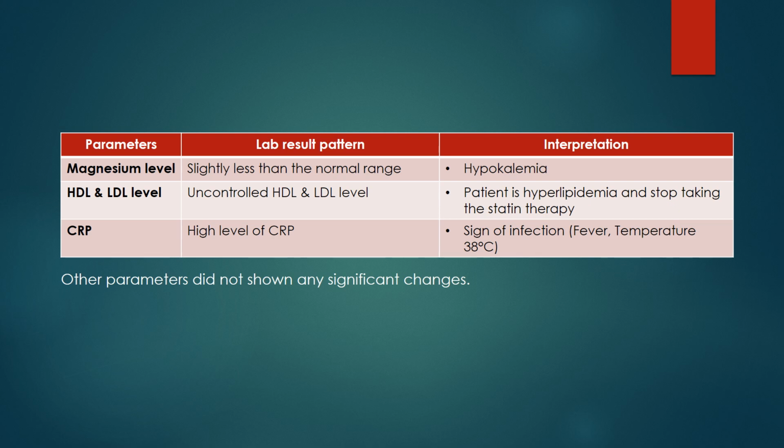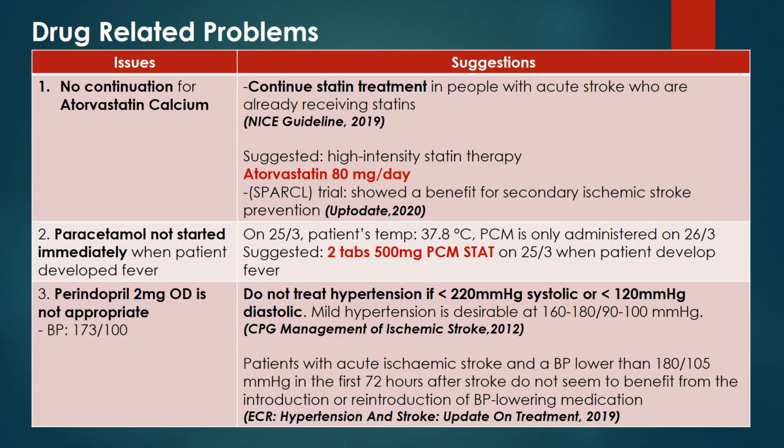For the HDL and LDL, the reading was uncontrolled, and this reading was taken when the patient had stopped taking the statin therapy, and the patient has hyperlipidemia. Lastly, for the CRP reading, the level is high, and this indicates signs of infection. It is also represented through the fever and high temperature. Other parameters did not show any significant changes.